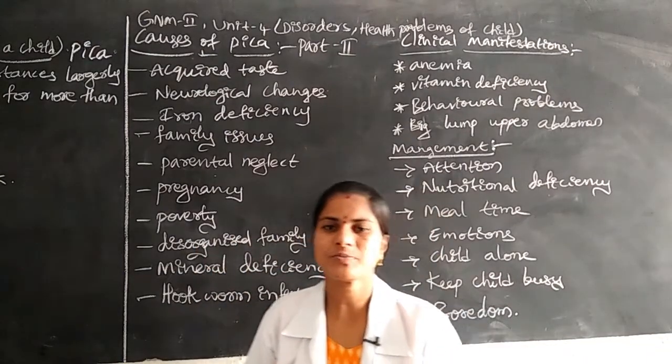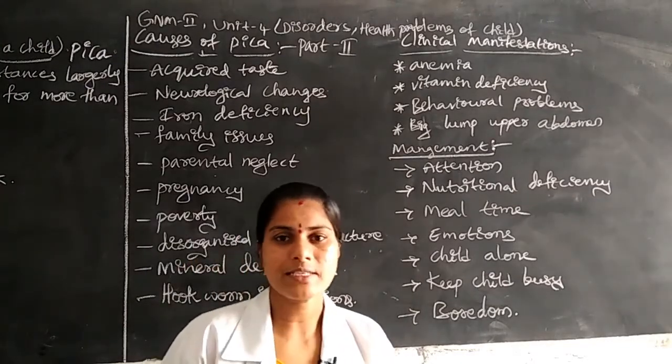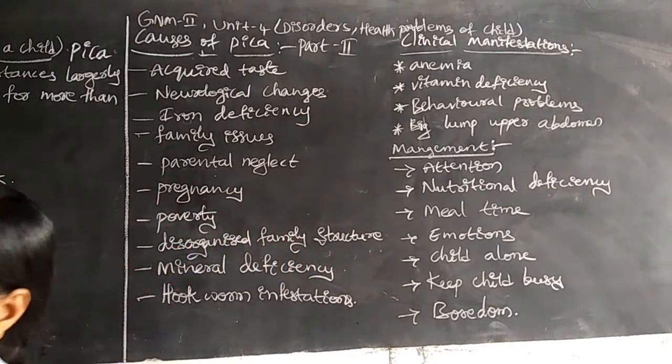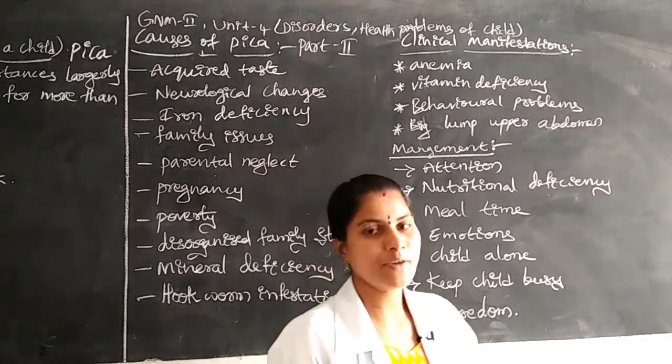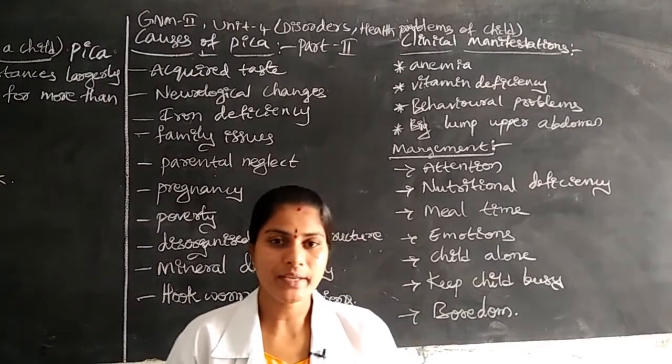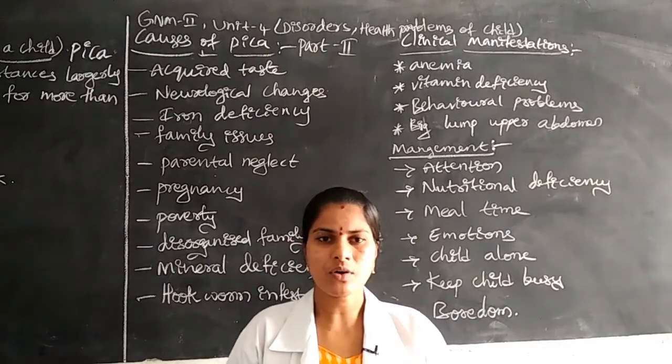In this management, first of all, as parents we have to pay good attention to the children, especially to what type of care the child is getting, whether the child is getting good care from the parents or not.